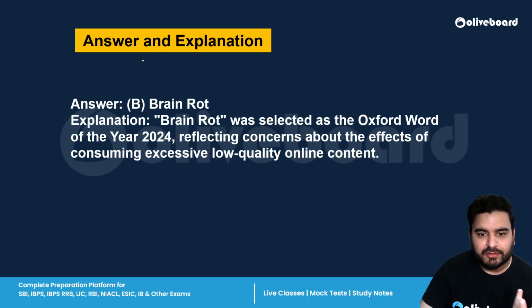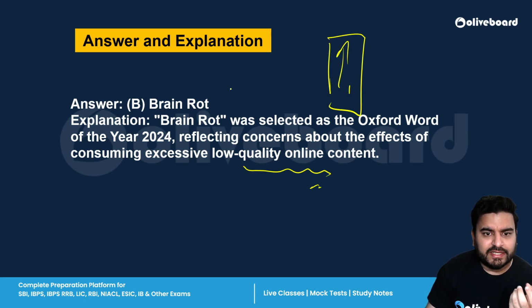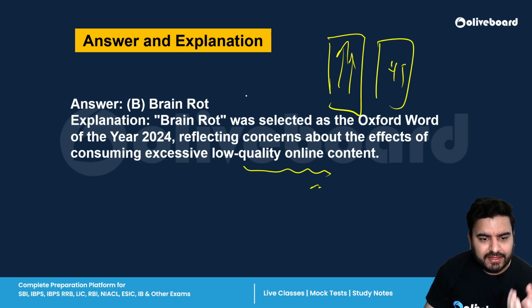So what does brain rot basically mean? It reflects the effects of consuming low quality online content. Right now, we have seen that every student, every child is just scrolling Instagram feeds, YouTube shorts, all these things. And the content quality is not very useful. They are watching Bollywood reels and all those things. It is basically not doing anything good for their brain. That's why brain rot.